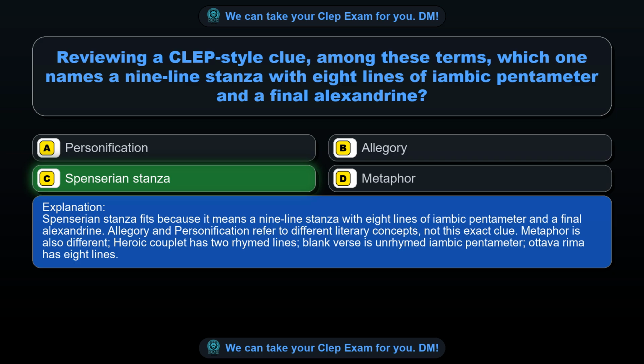Allegory and personification refer to different literary concepts, not this exact clue. Metaphor is also different. Heroic couplet has 2 rhymed lines. Blank verse is unrhymed iambic pentameter. Ottava rima has 8 lines.